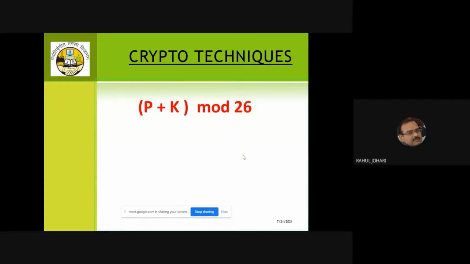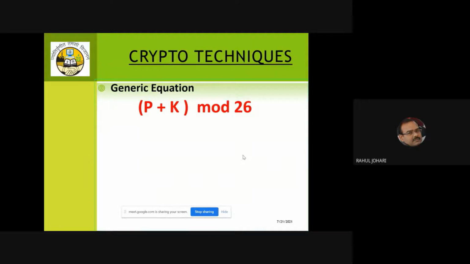Now this is a broad equation that works across the majority of cryptographic techniques, like (P + K) mod 26, which we just discussed. A character from the plain text, P, plus a key value, K, and then you do the summation, add it, and do a mod with 26. 26 because there are 26 alphabets in the English language. So that becomes a generic equation that works across almost all the cryptographic techniques.